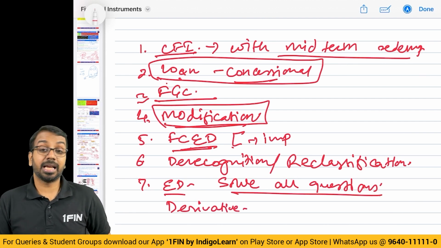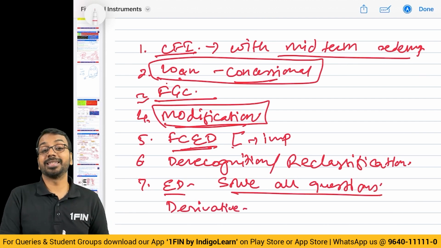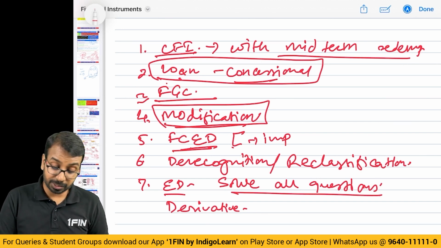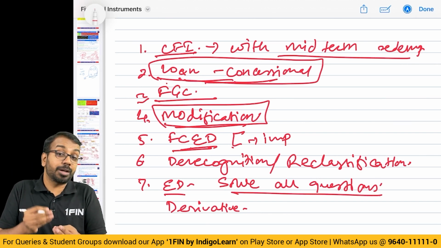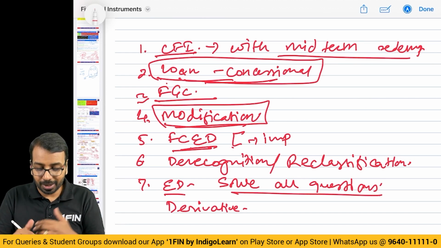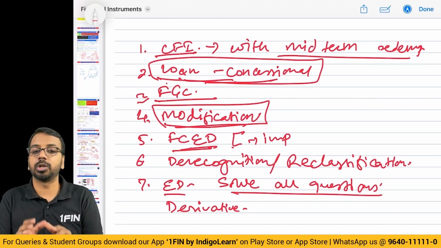Some of us have this habit that it was asked in the previous attempt and hence they will not ask. There have been cases where they have asked back-to-back loan questions. So don't think, and see, they can pick up that question and give it for MCQ also. So accordingly, you would be able to do it properly.